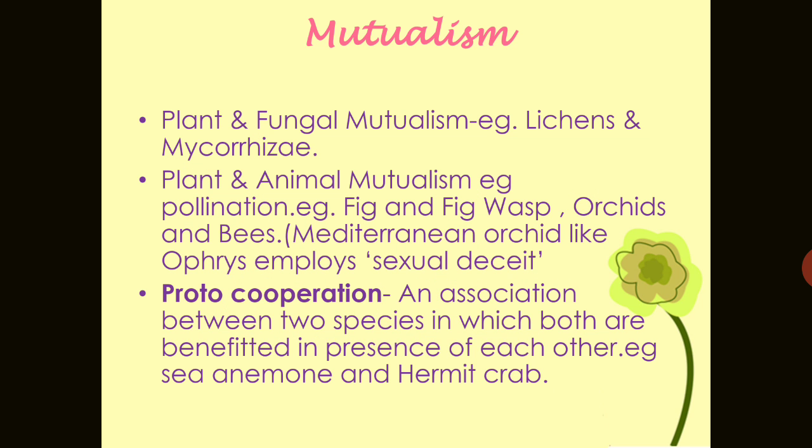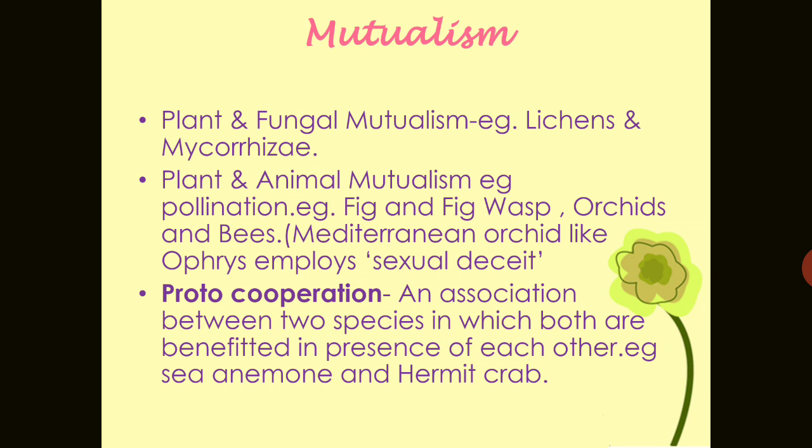So now come to the first type of interaction between two species, that is mutualism. Plant and fungal mutualism is a very common example, found in lichen and mycorrhiza. Lichen is the association of one alga and one fungus, phycobiont and mycobiont.